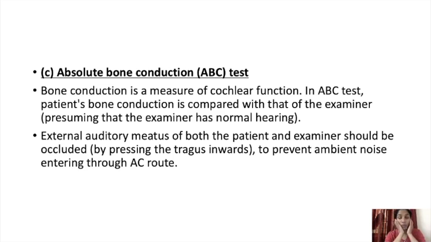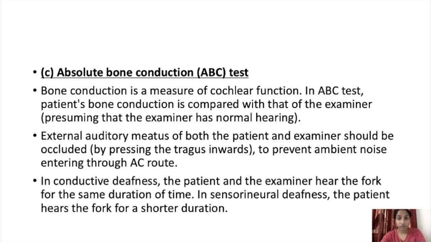So we have to press the tragus and close the ear, the external auditory meatus, so that it will prevent the ambient, environmental noise entering the air conduction route. In conductive deafness, the patient and the examiner hear the fork for the same duration of time; in sensory neural deafness, the patient hears the fork for a shorter duration.